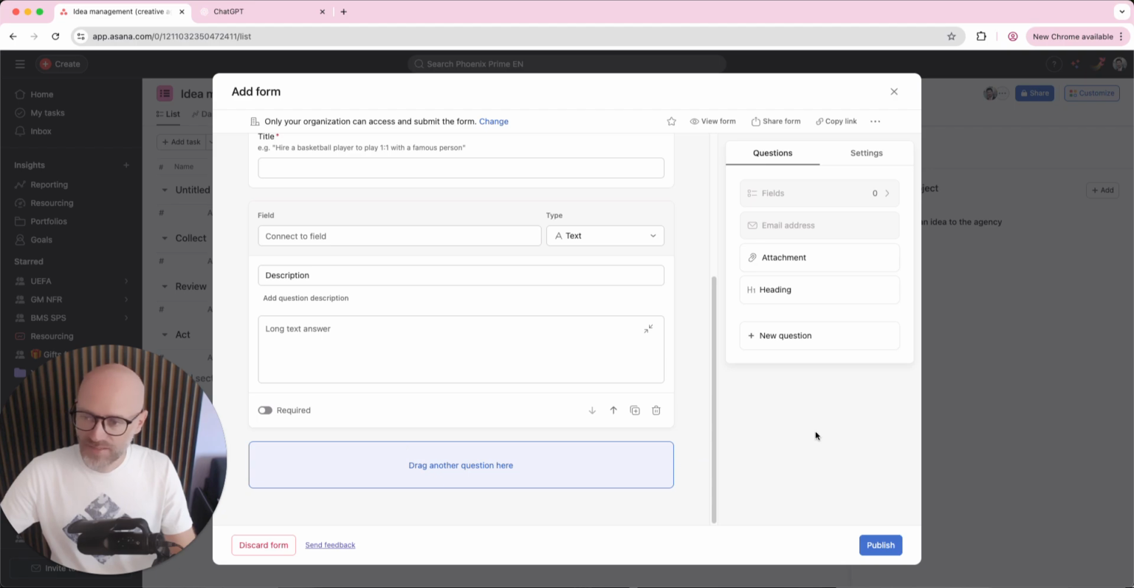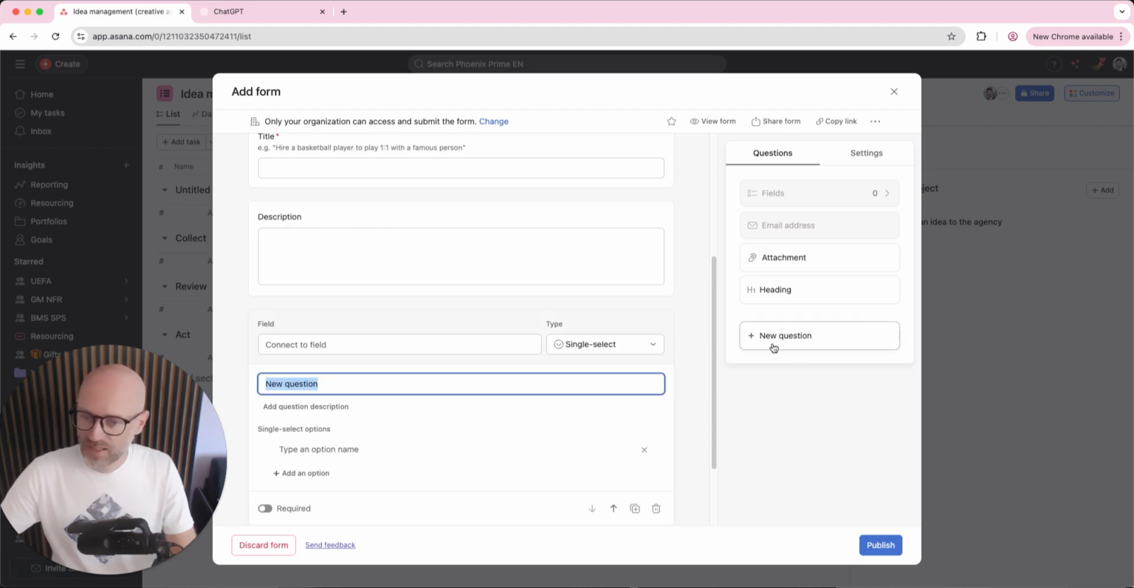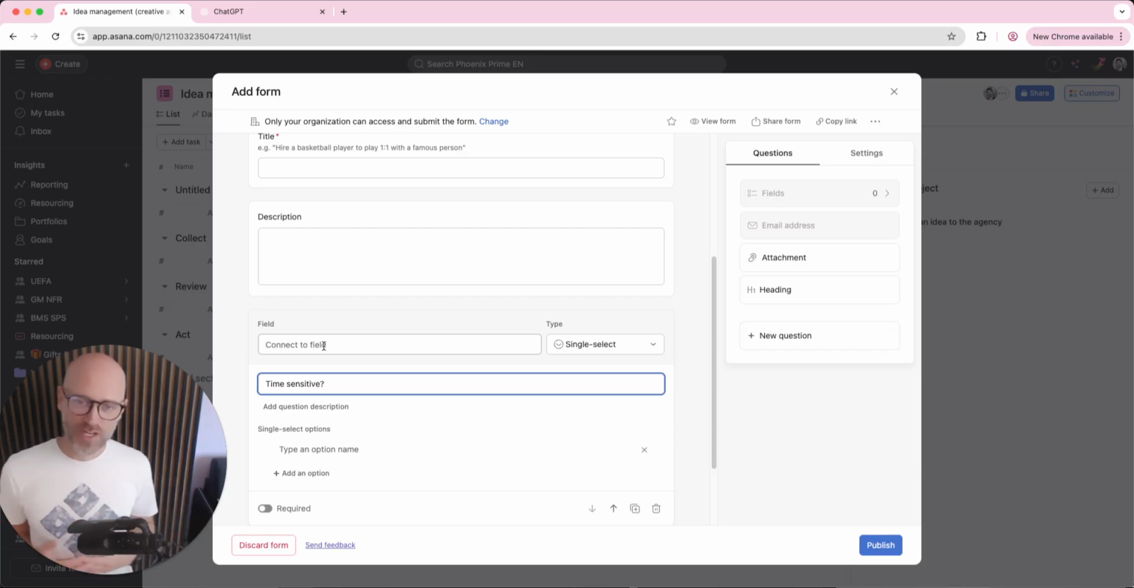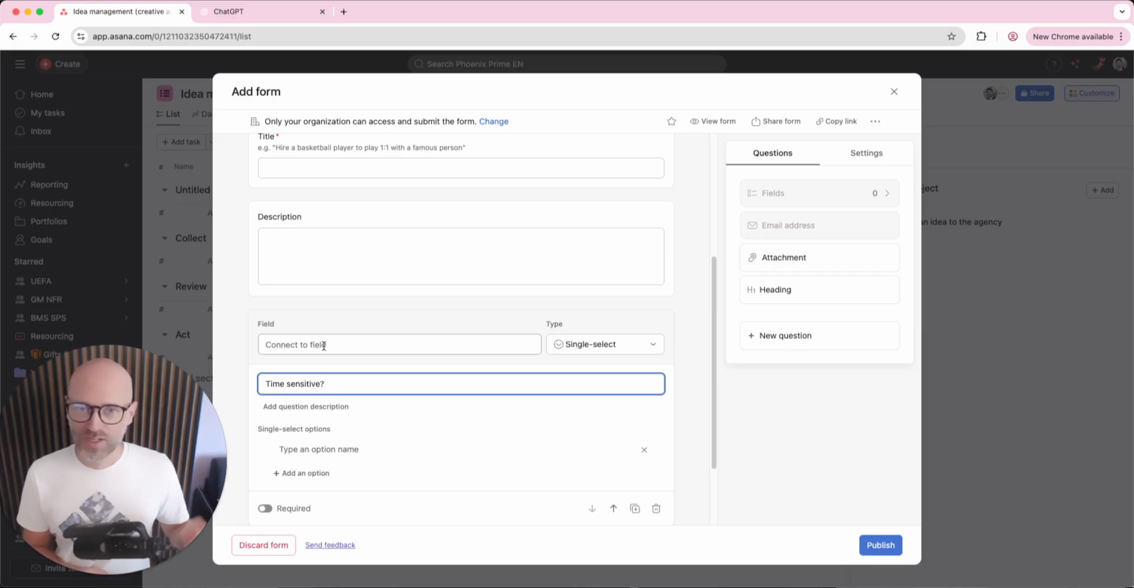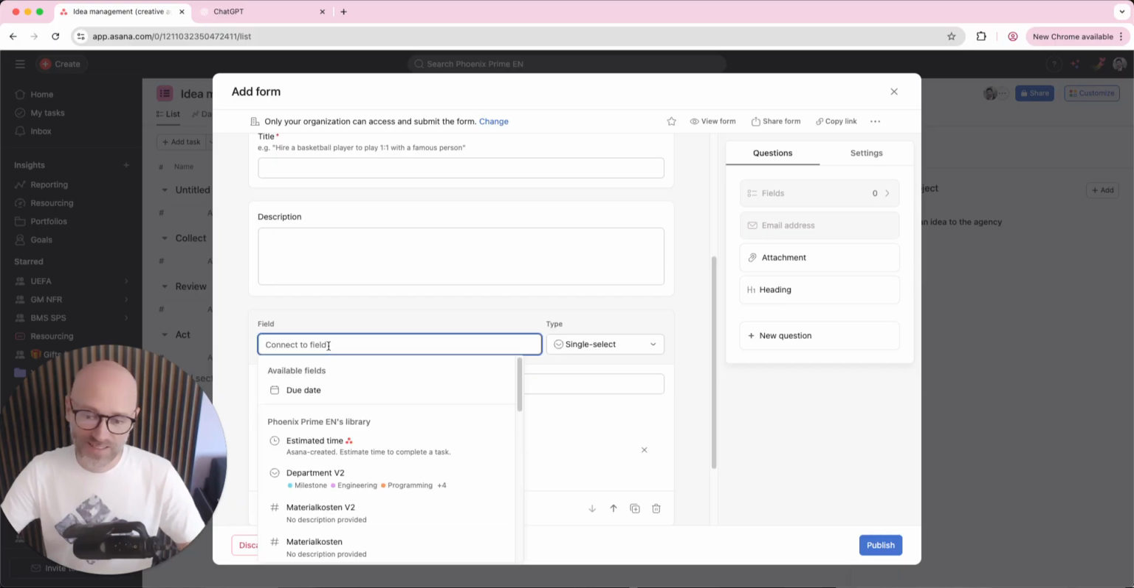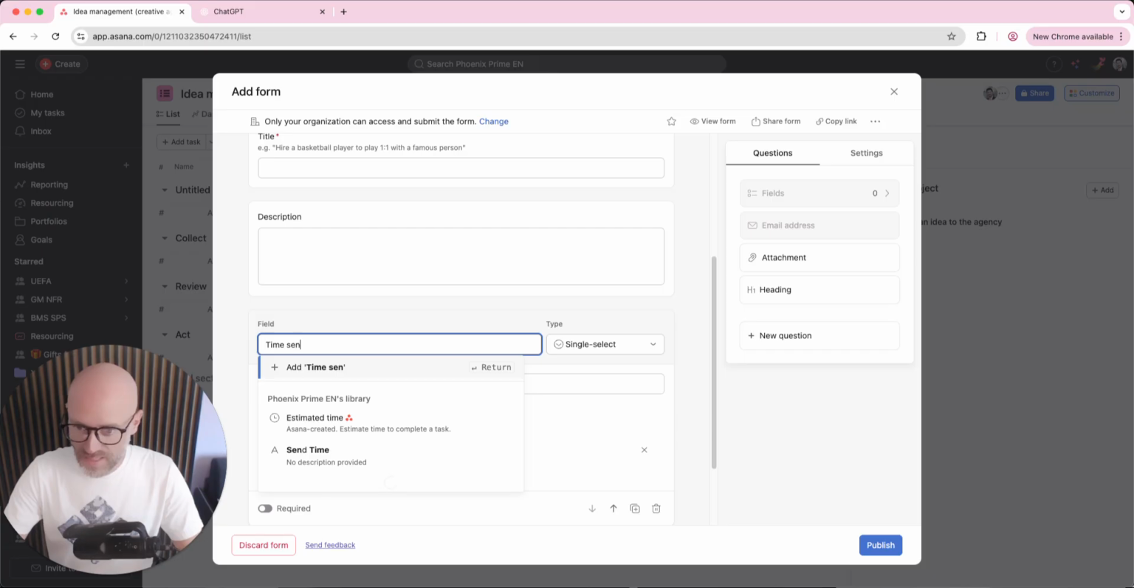I want to ask if this is time sensitive. So let's say it's a single select. Is it time sensitive? And actually, I will need to create automation around this specific piece and maybe have some dashboarding around it and search and filter and groups or whatever. So I will need to connect this to a field. So let's connect to a field, but the field doesn't exist. So I will basically create a new one by typing a name, time sensitive.